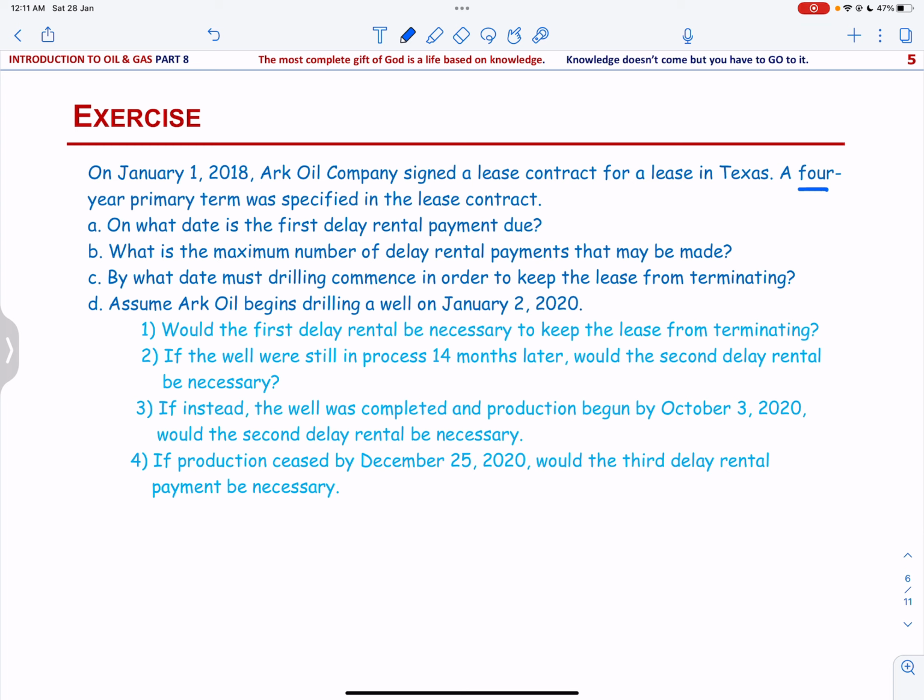On what date is the first delay rental payment due? So the lease was signed on January 1, 2018, and the delay rental will be due after 1 year. So the first delay rental payment is due on January 1, 2019.